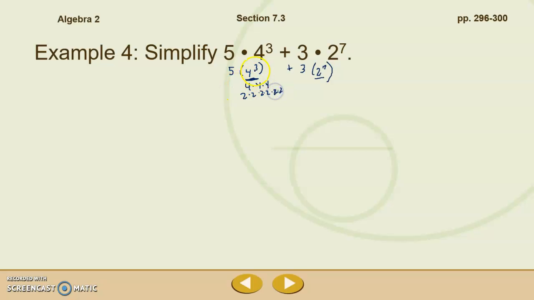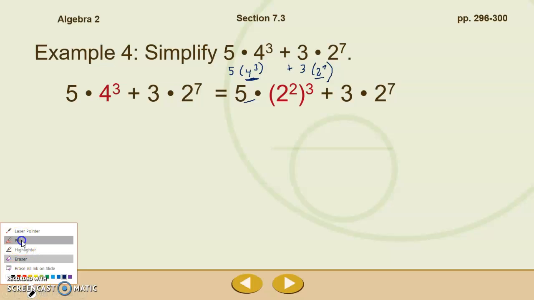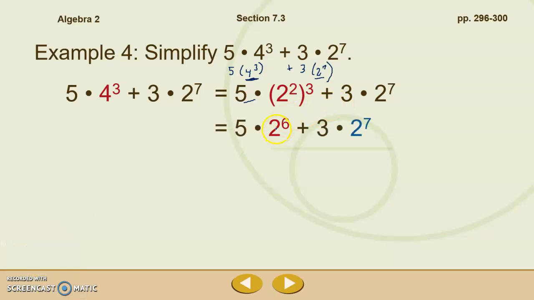So if we wanted to rewrite 4 to the 3rd with a base 2, we could rewrite that as 2 to the 6th. So you'll see that here, that 4 to the 3rd can be rewritten as, maybe you can't see it here because I wrote right over the top. Let me erase my work so you can see that here. Was rewritten as 2 squared to the 3rd, or 2 to the 6th, which is what I had written down.